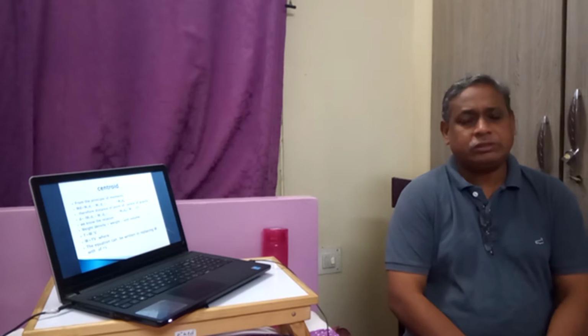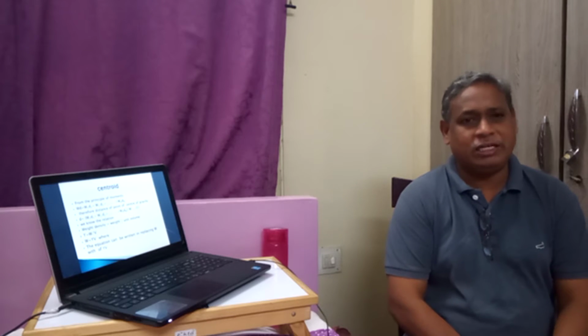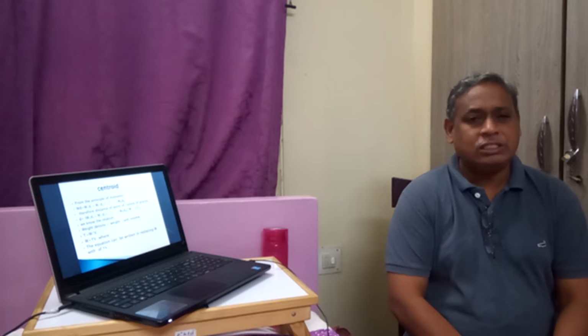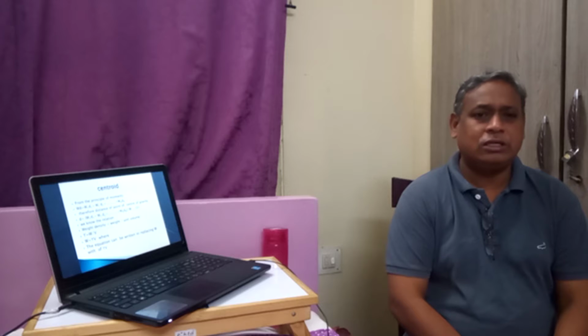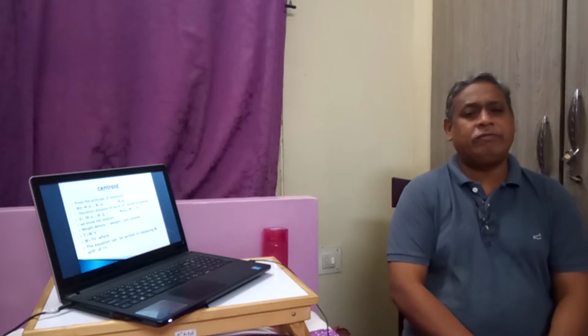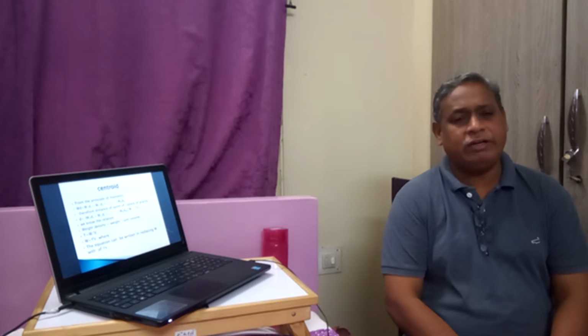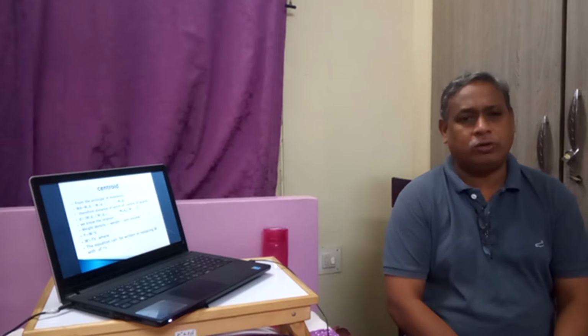Since we have found the center of gravity with respect to weights, and unit weight is weight by volume, instead of weight we can use unit weight into volume.